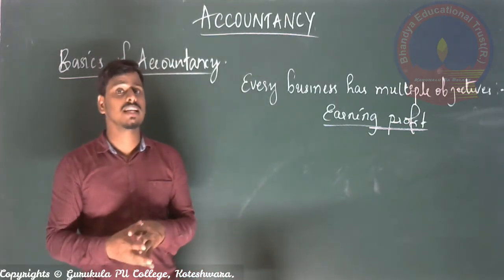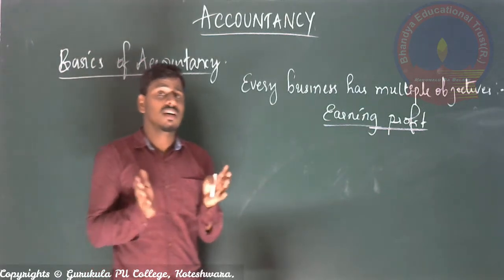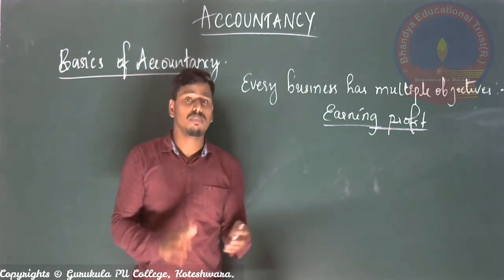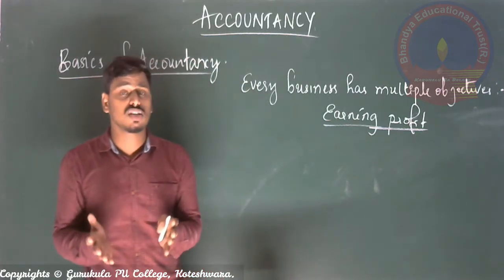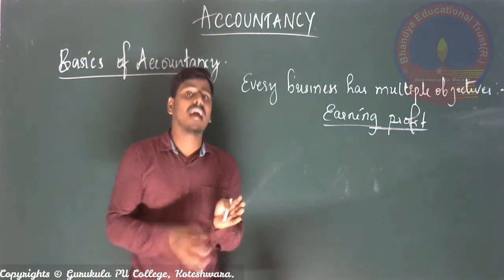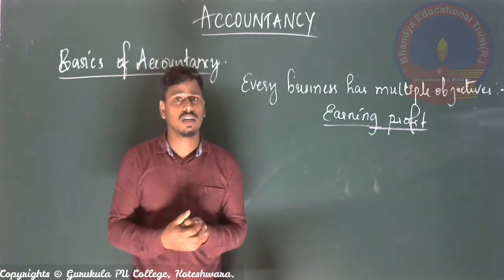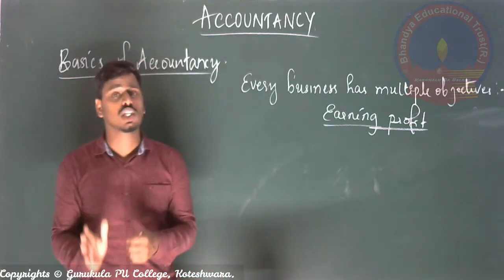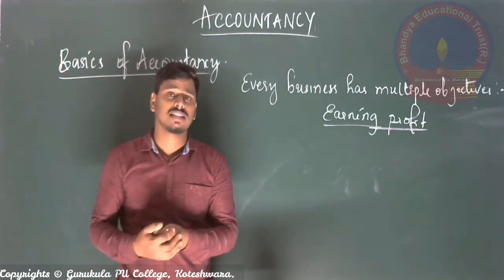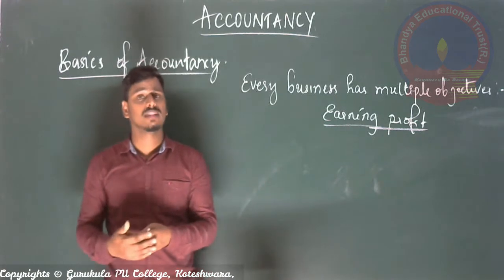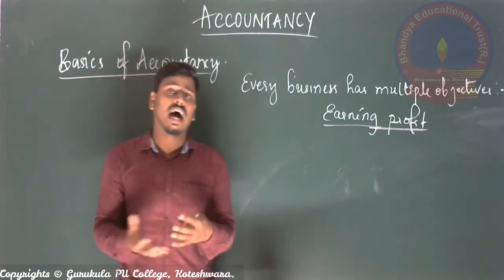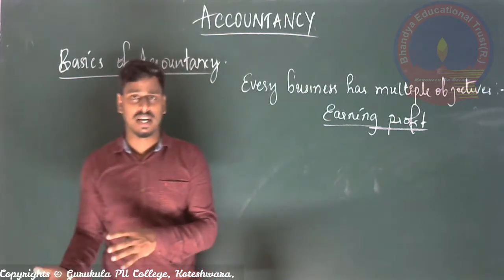And one more thing is whether the amount of profit is calculated every day, or for how many periods of time, considering how many days we can go for the calculation of profit. So normally, everyone excluding sole proprietorship, other forms of organization, they do go for the calculation of profit after either half a year or maybe one year, right?